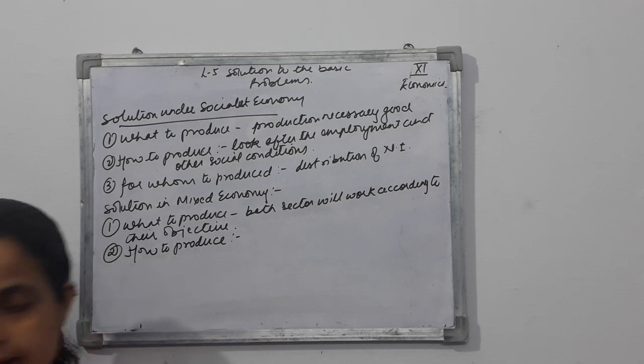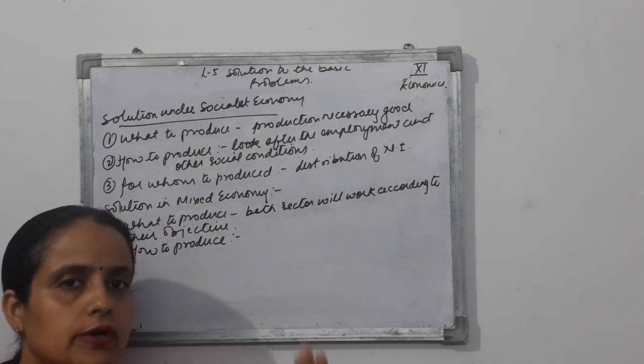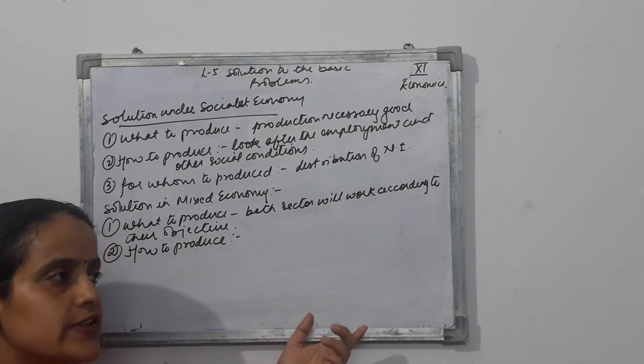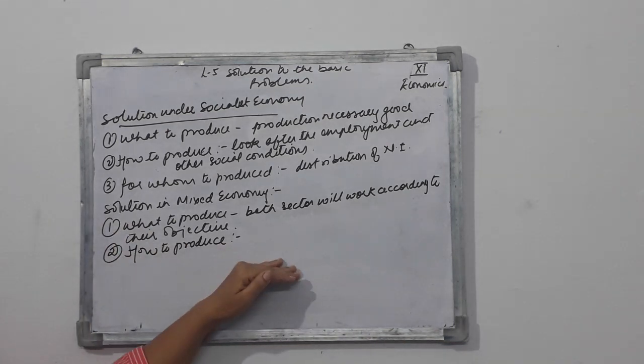Very simple, right? Minimum cost and maximum profit. The firm will choose the method of production on the basis of factor prices. Profit motive main होता है तो the private firms are going to decide about the profit motive. And as far as the socialist economy, socialist part is concerned, that is the public sector is concerned, what is going to happen in the public sector?